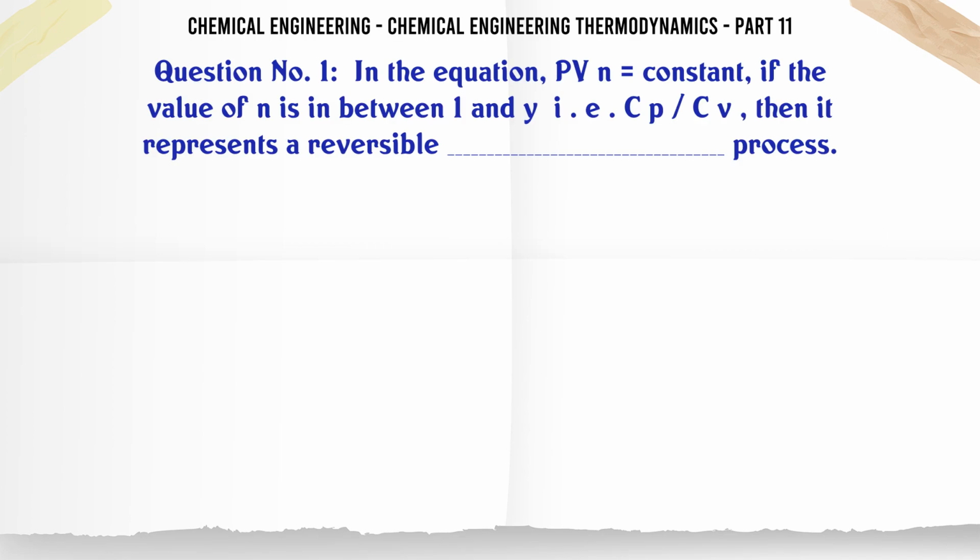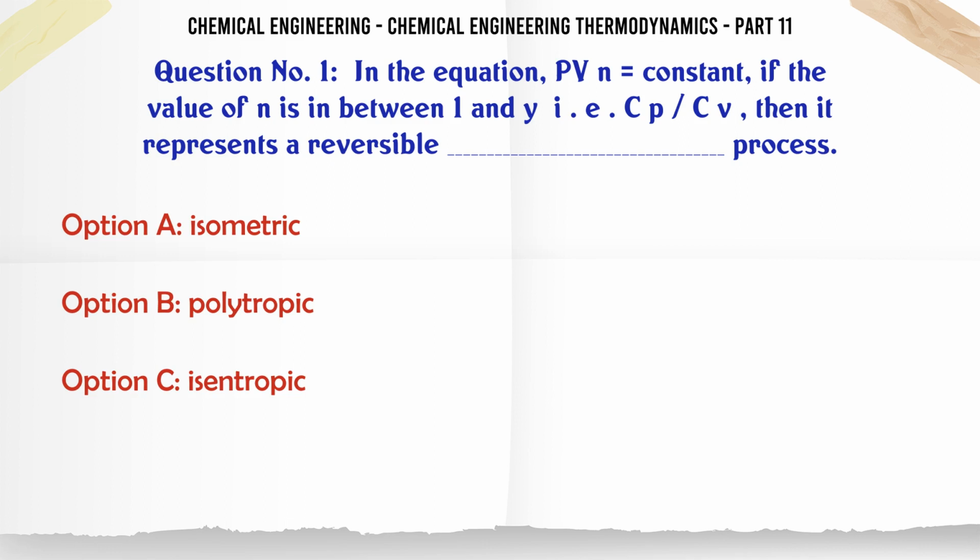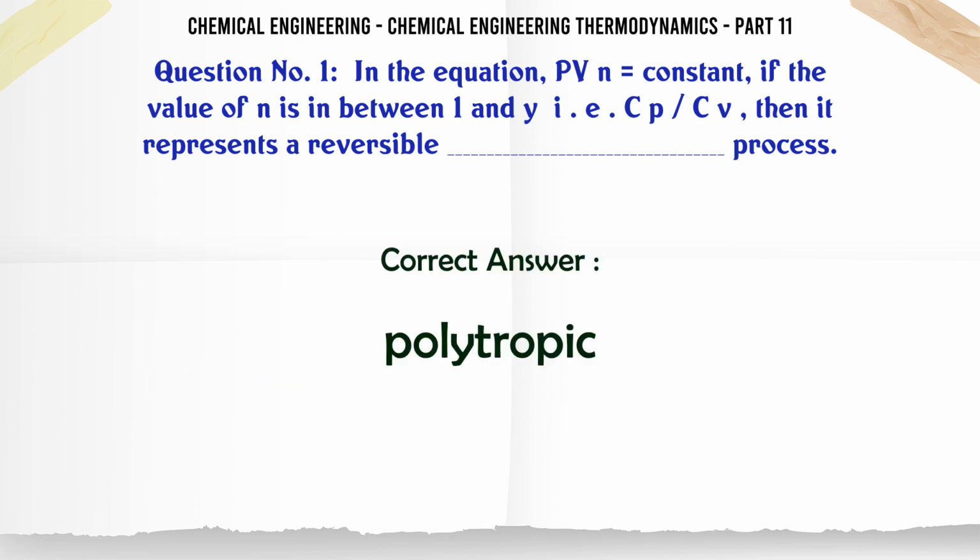In the equation PV^n = constant, if the value of n is in between 1 and γ, then it represents a reversible process. A. Isometric. B. Polytropic. C. Isentropic. D. Isobaric. The correct answer is polytropic.